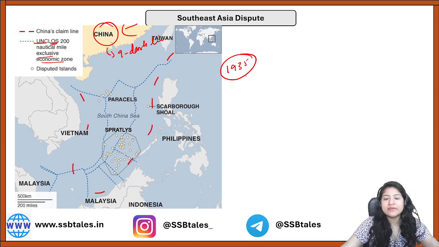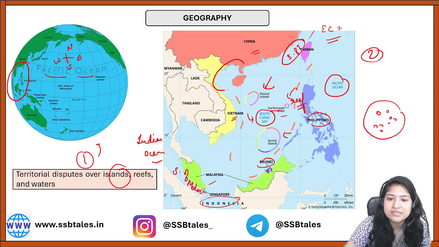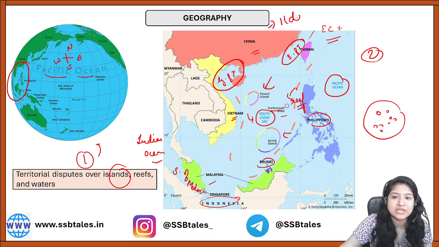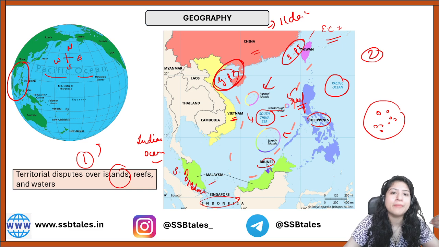Initially, when they did that, there were 11 dash lines. So I'll just go back for you to understand. See, this particular region is the Gulf of Tonkin. Initially China had 11 dash lines, and they included the Gulf of Tonkin also under their territory. But afterwards friction started to happen between Vietnam and China, and later on in the 1947 to 1949 time period, China dropped the Gulf of Tonkin from their map. So they dropped 2 dashes. Now how many are left?